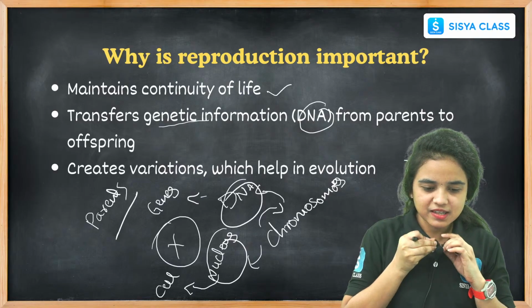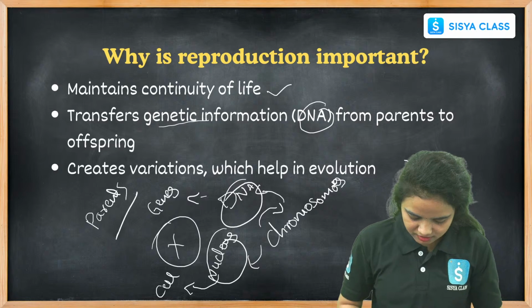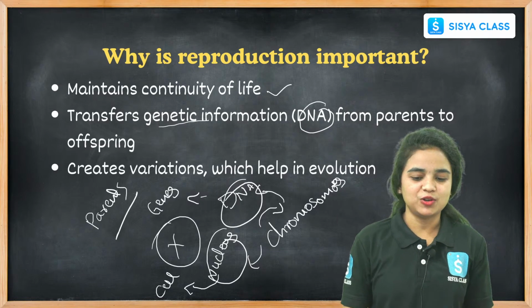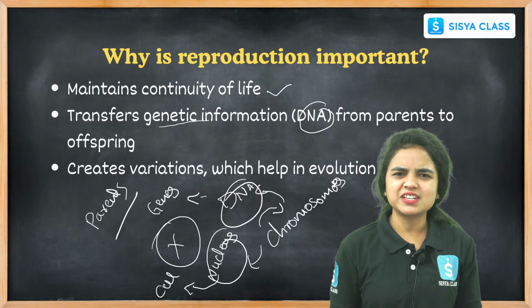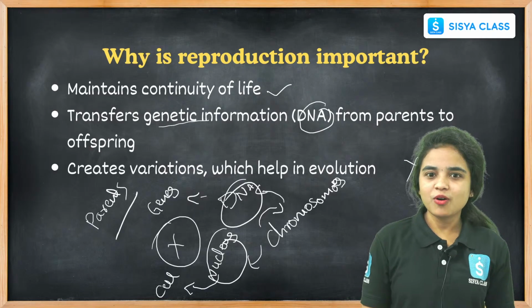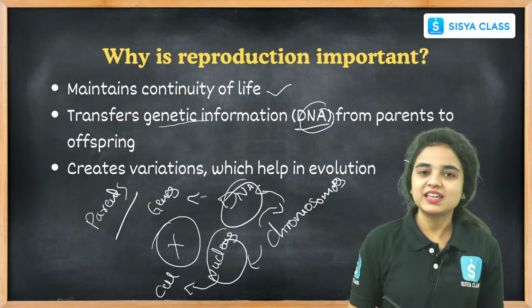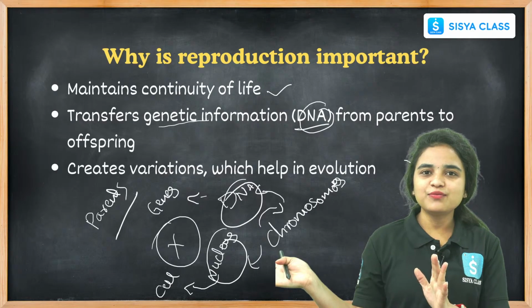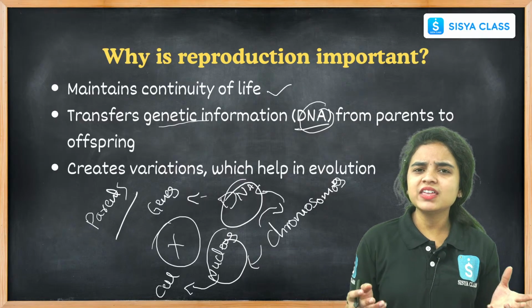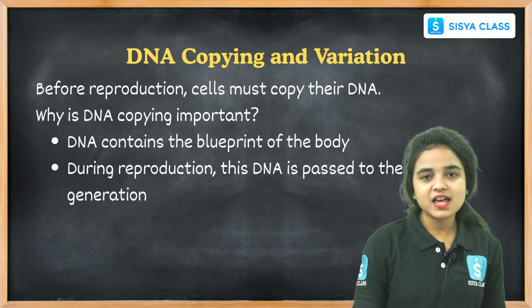Let's see. This reproduction also creates some variations which help in evolution. Why do we have variations? This is a simple question for everyone, students. We are born from our parents, carrying these genes and this genetic material, having the features and characteristics of our parents and our ancestors. Then why do we have any variations? This is the question from my side. Why are the variations happening?